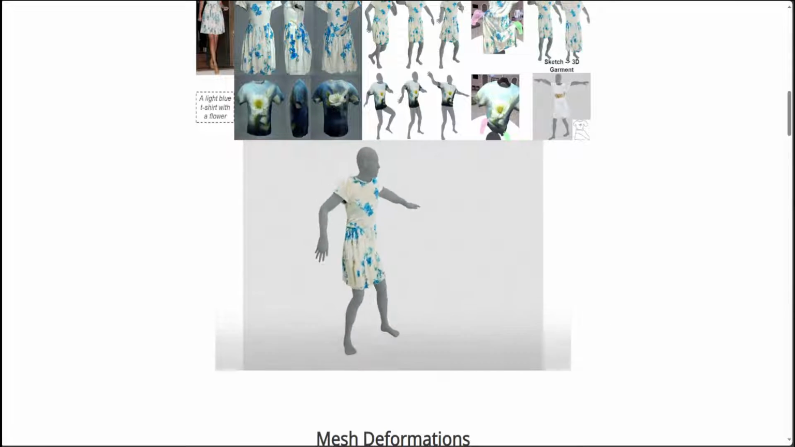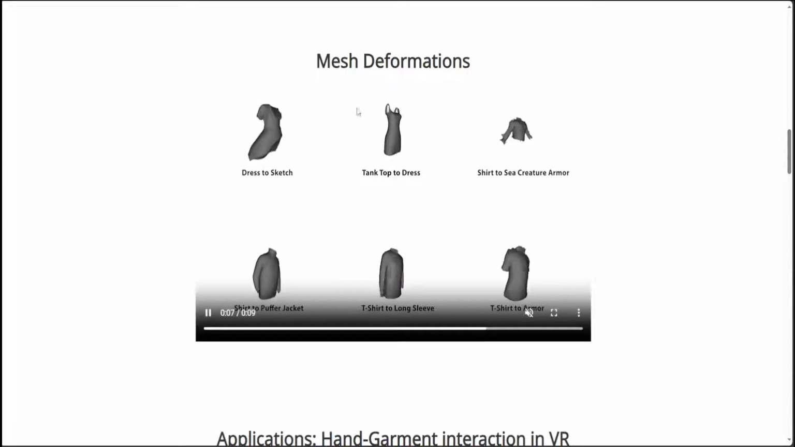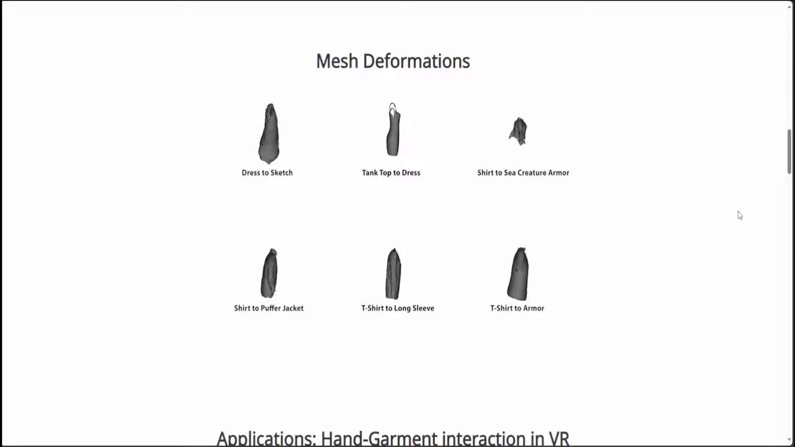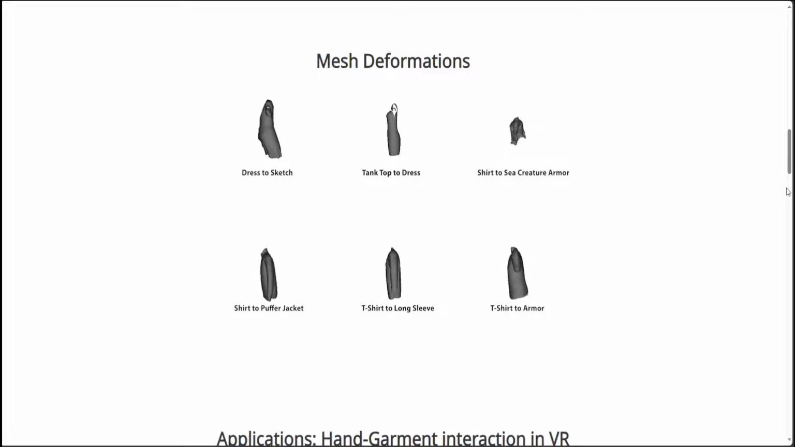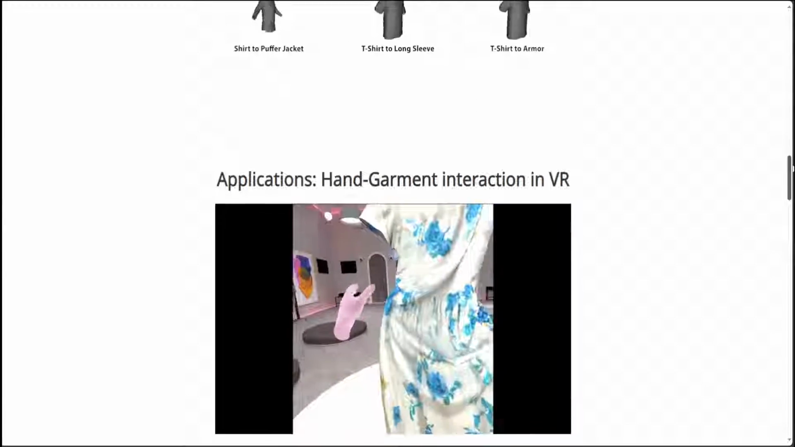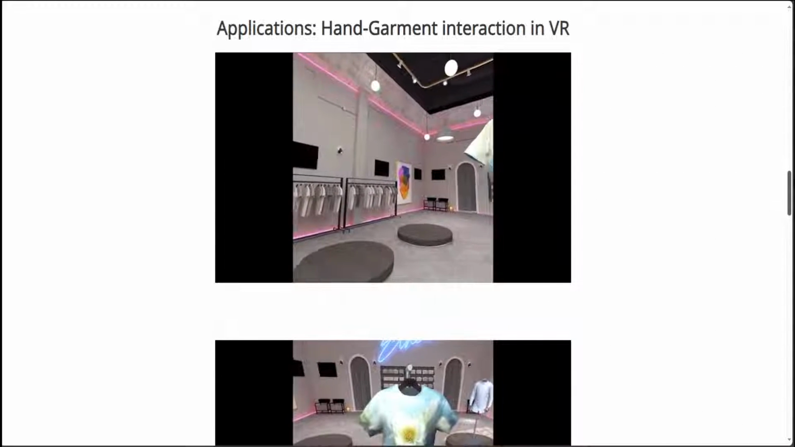There are a lot of other examples which are scattered throughout their project paper, and I will drop the link to it in the video's description. You can see we have dress to sketch, we have tank top to dress, t-shirt to armor, and a lot of other stuff. Also, there are a lot of applications. For example, I just showed you hand garment interaction in VR, as you can see here.